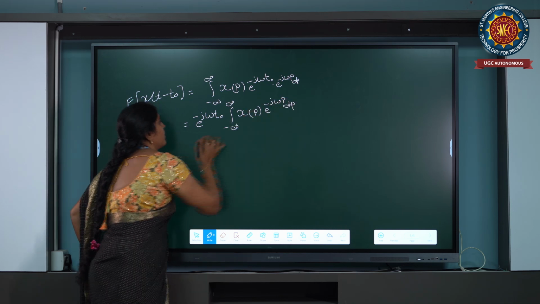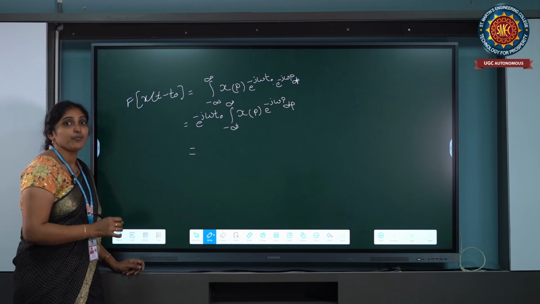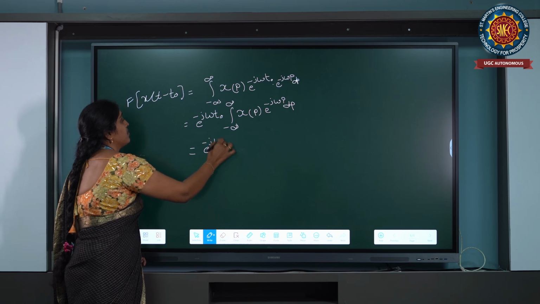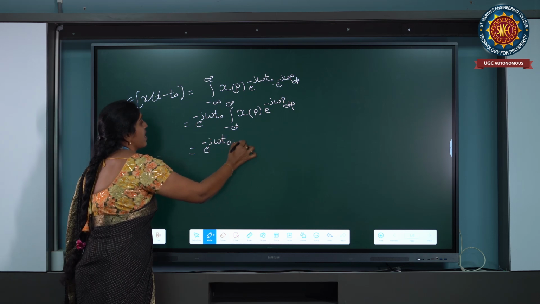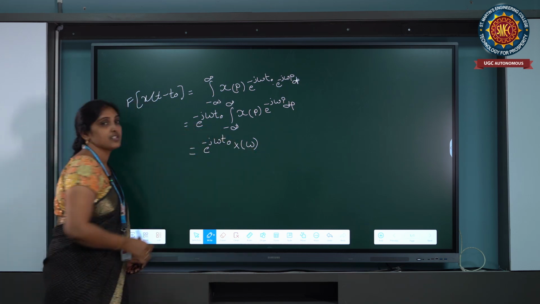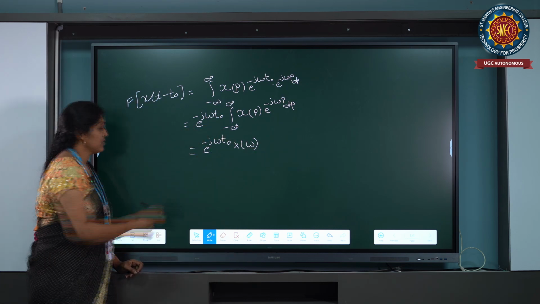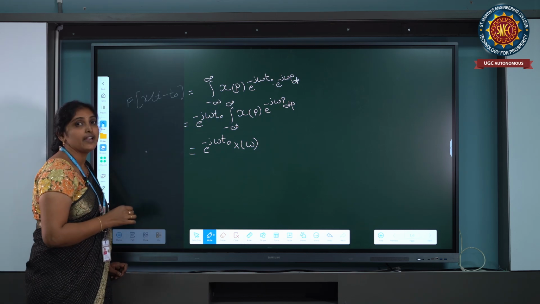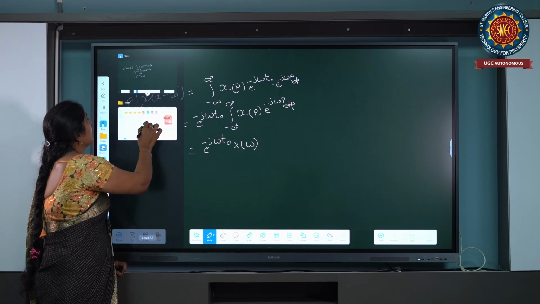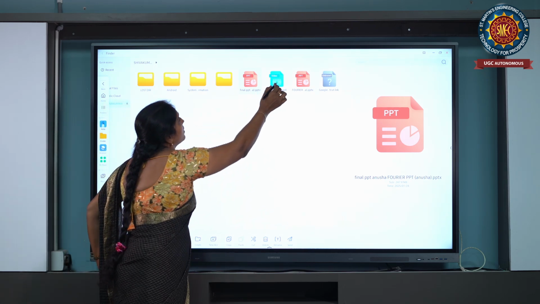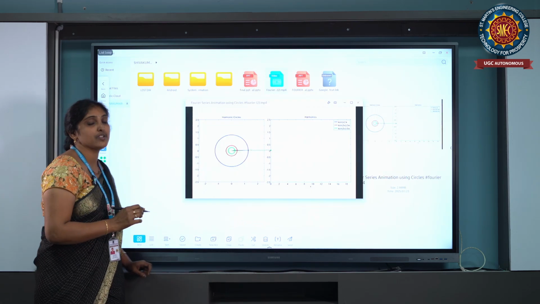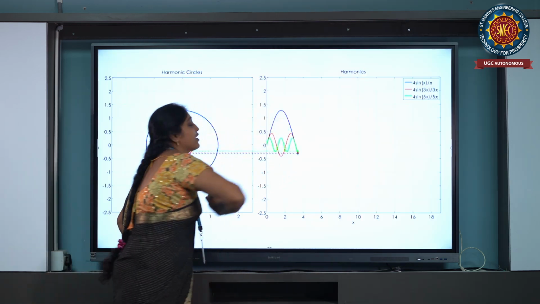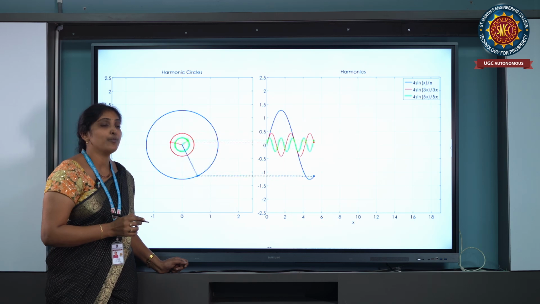So this is in the form of the Fourier transform. We substitute that, and we get e power minus j omega t naught into X of omega. This is the property. Coming to the next property, the time reversal property. In the time reversal property, the time of the signal is reversed, nothing but x of t is converted to x of minus t.